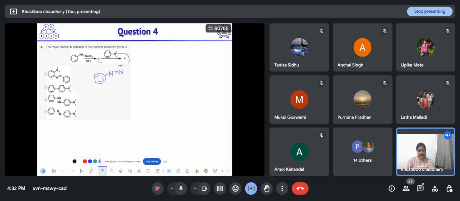Then this amine will react on this nitrogen and stabilize its positive charge.